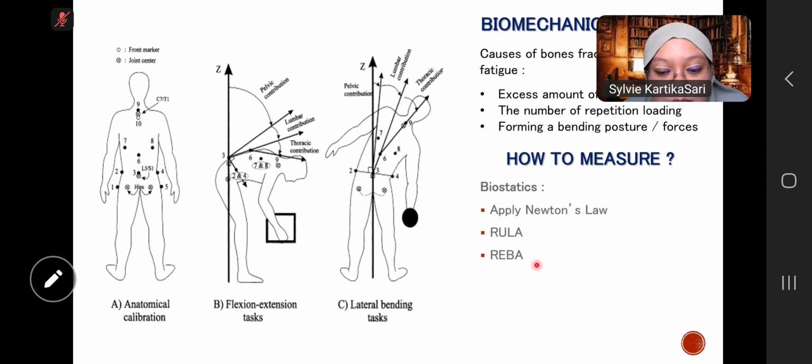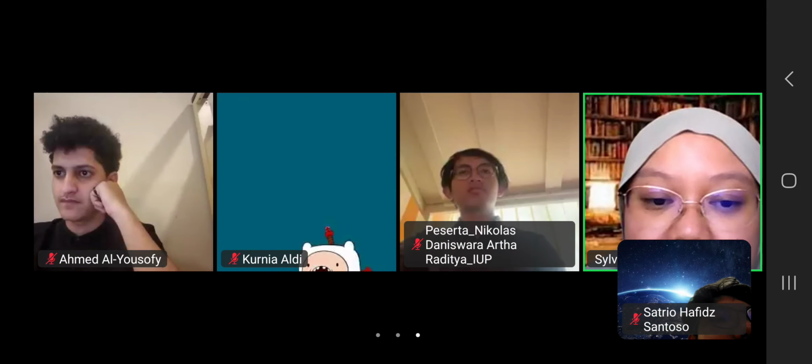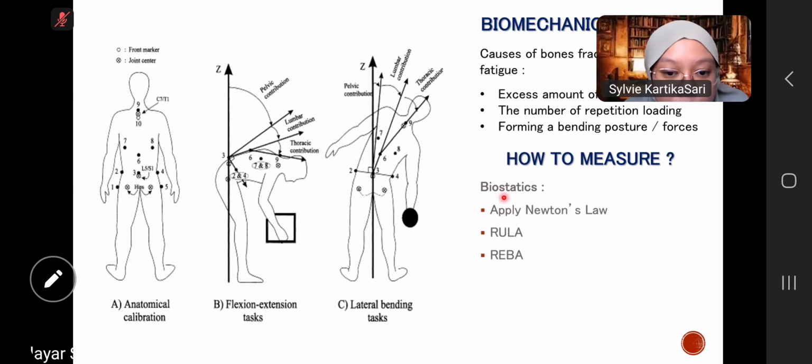Do you already know the three of these terms? Nico, which one do you remember? Newton's law, the RULA, or the REBA?